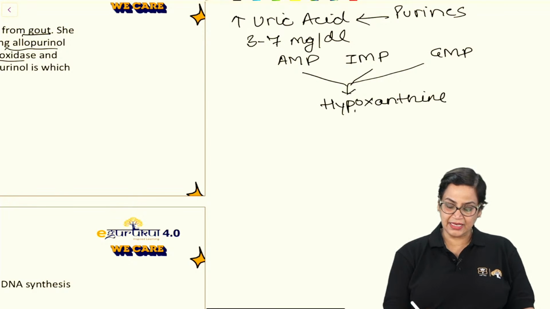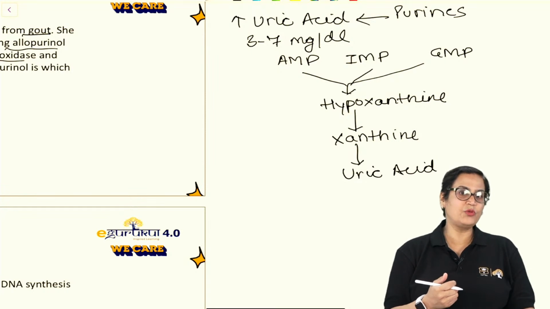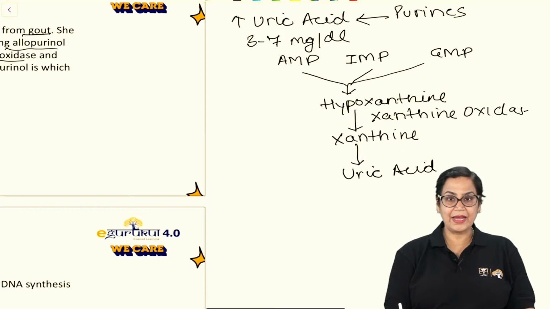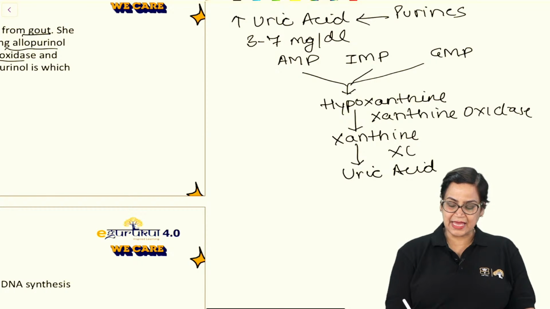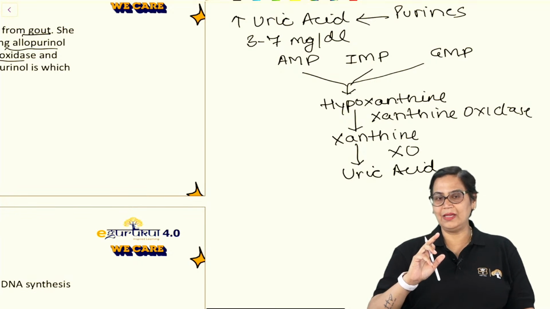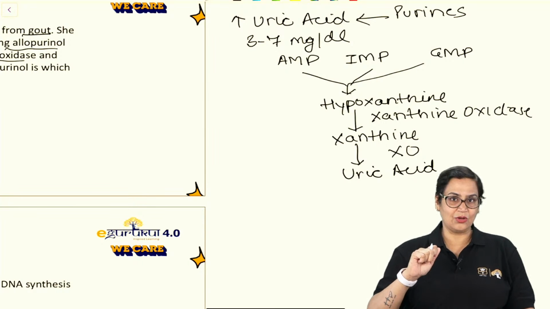This hypoxanthine is converted into xanthine, and xanthine is converted into uric acid. So this is how the degradation of purines is accomplished. Here the enzyme is xanthine oxidase. Here also the enzyme is xanthine oxidase. Now always remember, allopurinol is first of all a competitive inhibitor of xanthine oxidase.